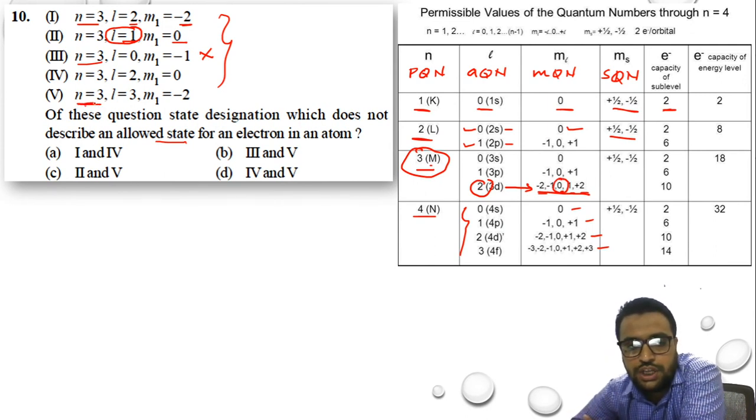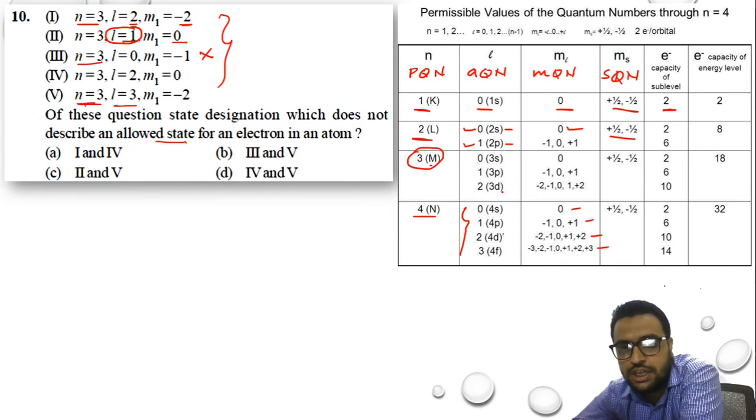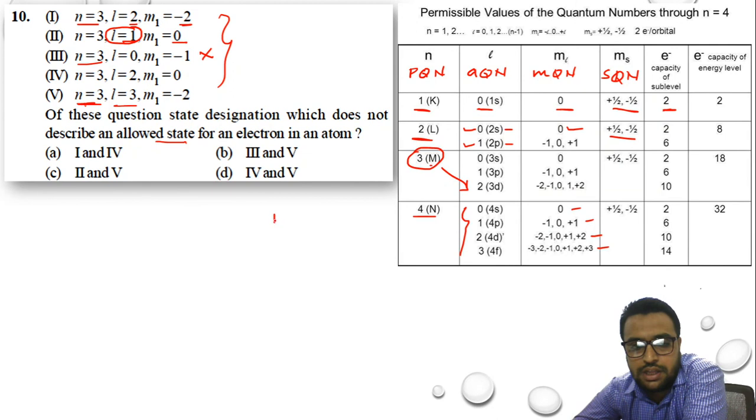Now if n is equal to 3 in the fifth one, l is equal to 3, m is equal to minus 2. Okay. So going with the last option, the value of n is how much? 3. The principal quantum number is 3, l is 3. Look here, where is l? 3. The value of l is not 3. Do remember, n is never equal to l. n is always greater than l. If you remember this formula, such types of questions can be solved easily.